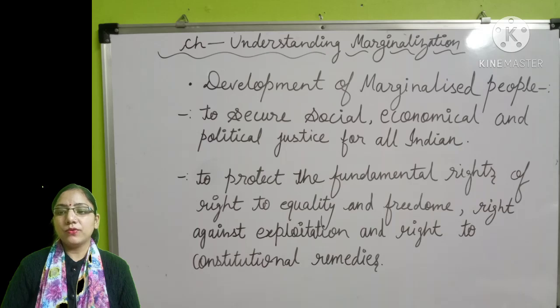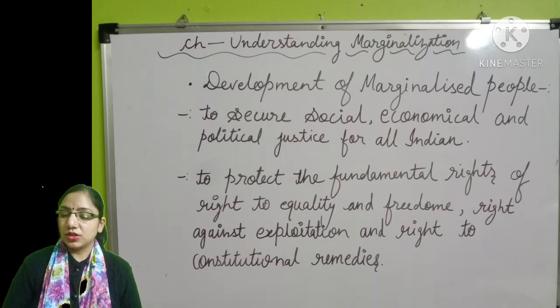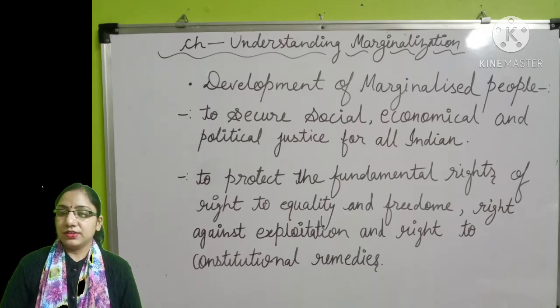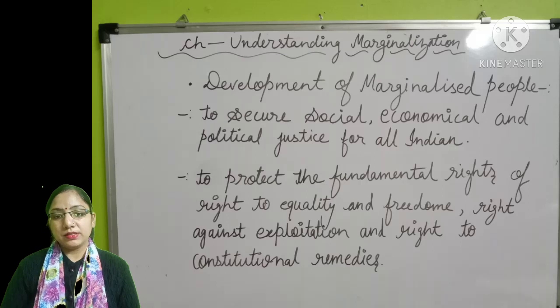The Preamble of the Constitution promises to secure social, economic, and political justice for all Indians, the citizens of our country. Every citizen is entitled to the fundamental right of equality and freedom, the right against exploitation, and the right to constitutional remedies.